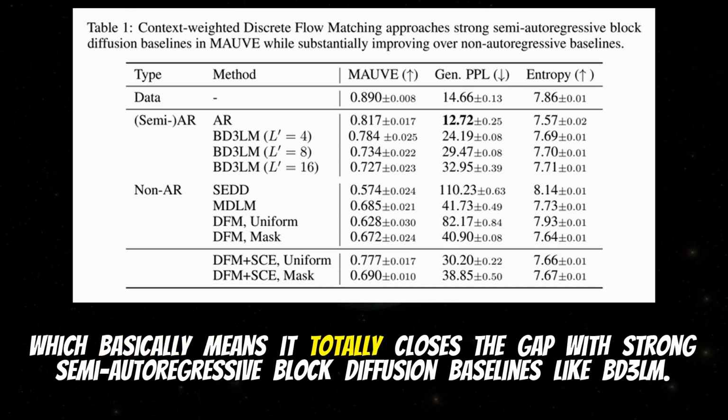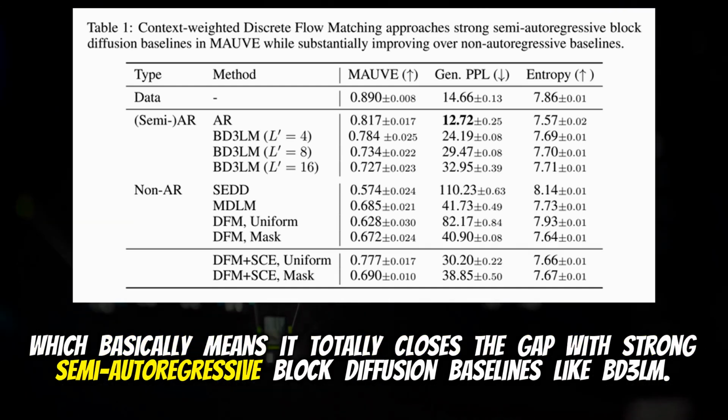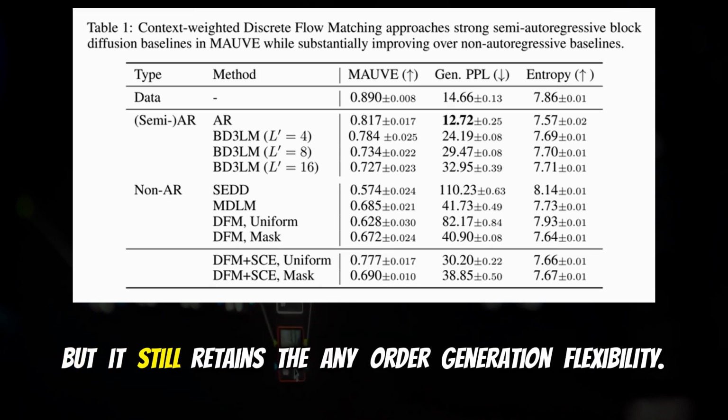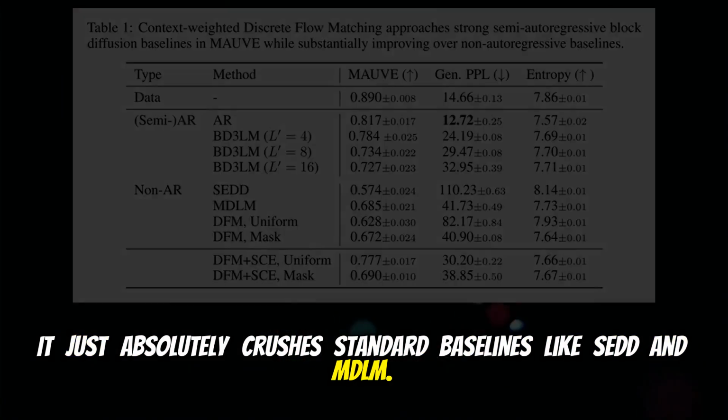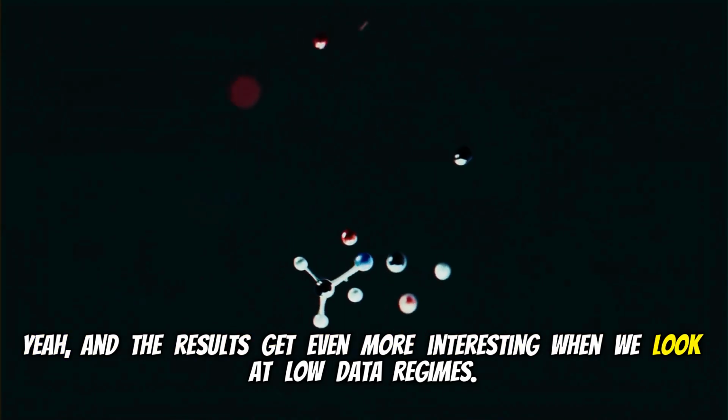Which basically means it totally closes the gap with strong semi-autoregressive block diffusion baselines like BD3LM. But it still retains the any-order generation flexibility. It just absolutely crushes standard baselines like SEDD and MDLM. Yeah, and the results get even more interesting when we look at low data regimes.